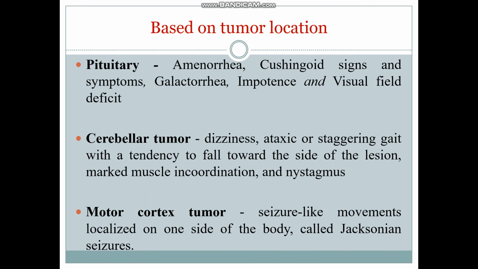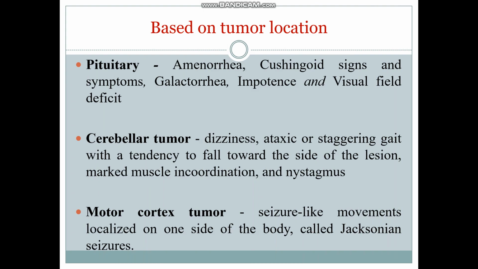Galactorrhea means discharge from the nipples, even in the case of a woman who is not breastfeeding. Even if the patient is not pregnant or not breastfeeding, the person can experience galactorrhea if the pituitary gland is affected. Impotence means erectile dysfunction. Visual field deficit: the ability to see the normal visual field can be affected. For example, if the right side is affected, the left side visual field may be affected.